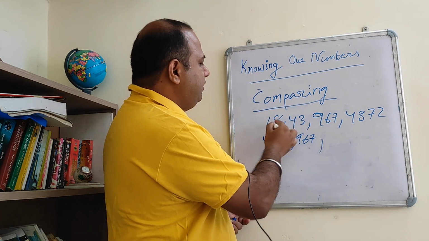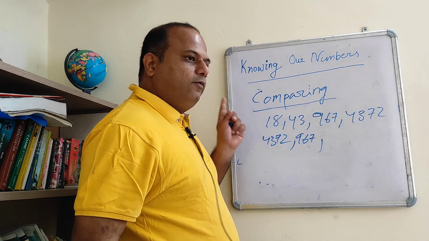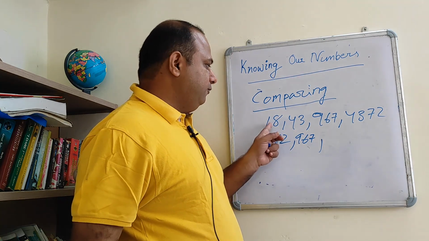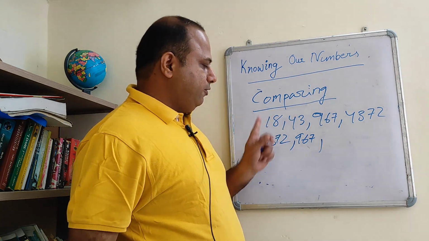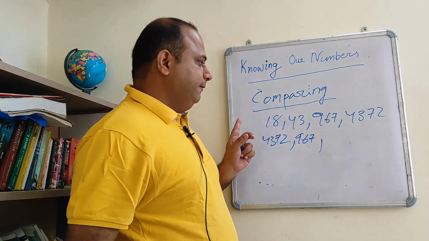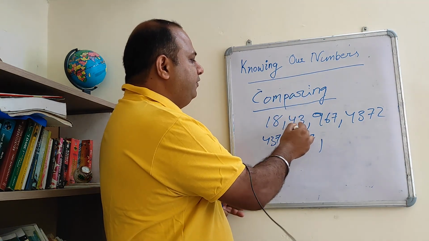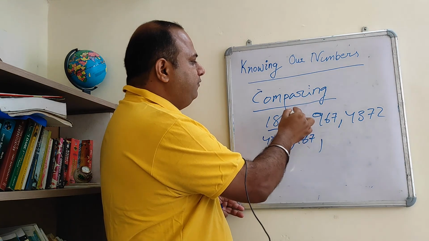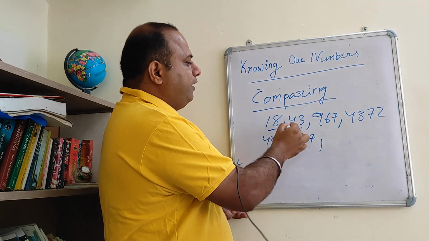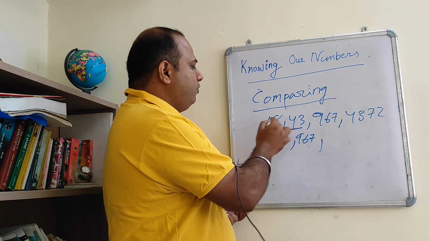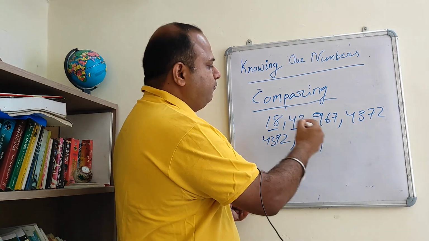So anyway, 43 and 18. You know from your practical example that when you started counting, you were taught up to 20, so you were taught 18. Then later on up to 50, whereby you got 43. So what is the rule? If the digits are the same, here both are 2-digit numbers, what you do is compare the 10th place. The 10th place here is 4, and here the 10th place is 1. So 4 is bigger than 1.